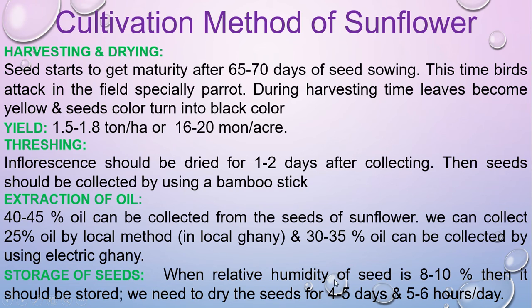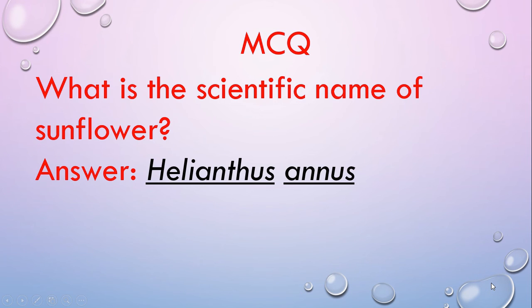Seed storage. When the relative humidity of the seed is 8 to 10%, then it should be stored. We need to dry the seeds for 4 to 5 days, 5 to 6 hours per day. Then we have to store the seed for the next season.